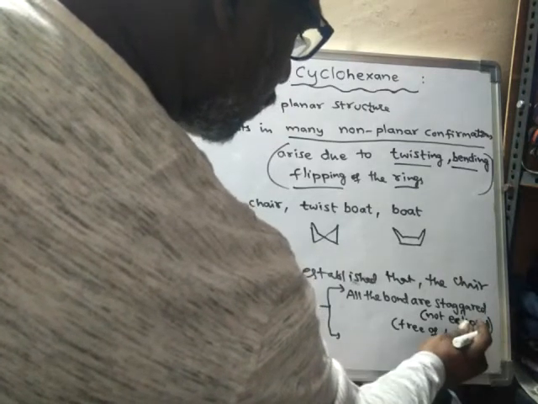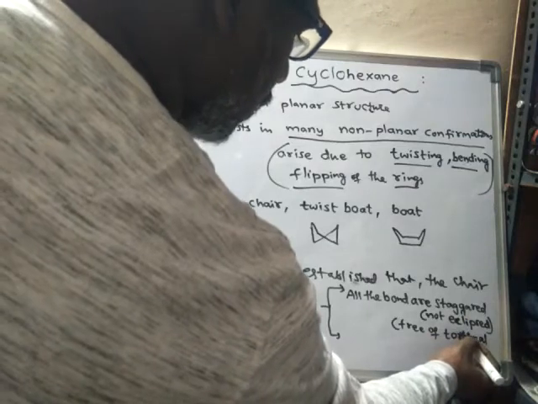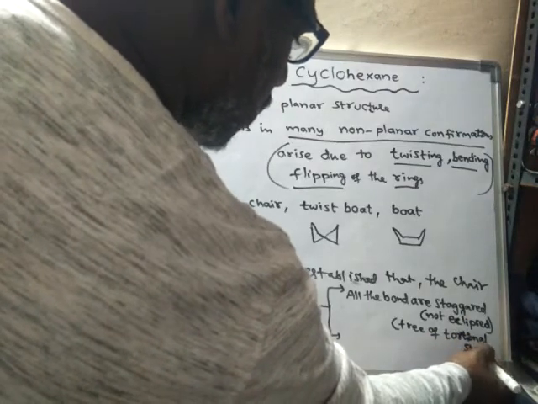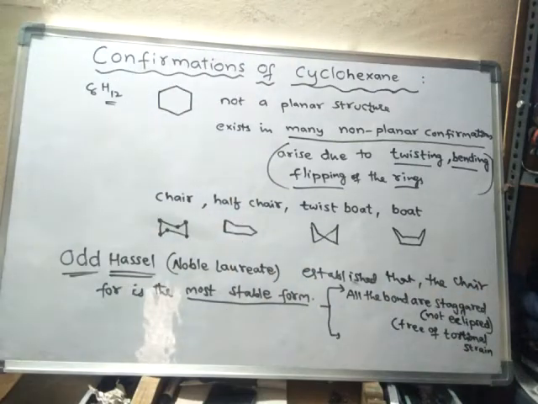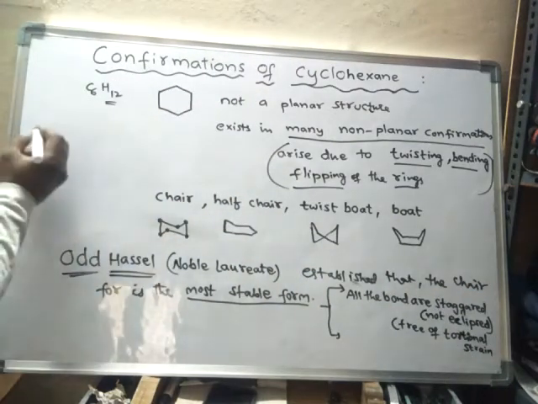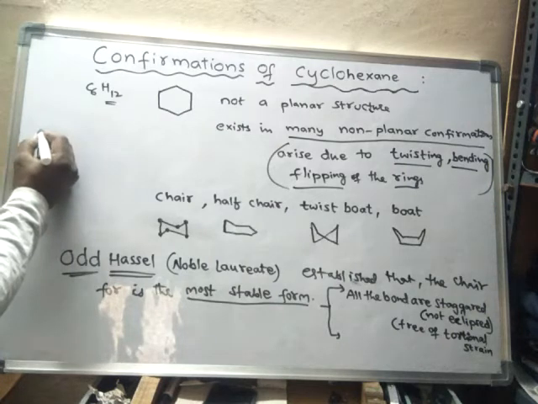Hence, it is free of torsional strain. Okay. That means here, suppose if you see the chair form,